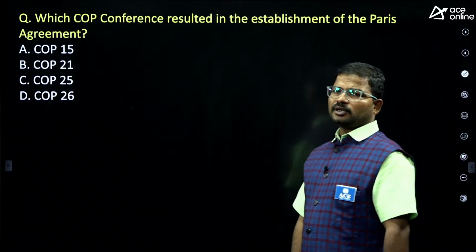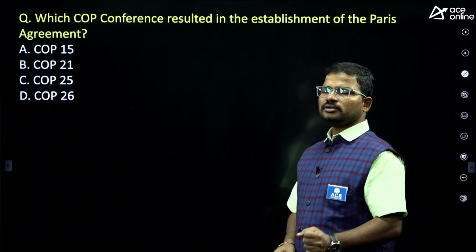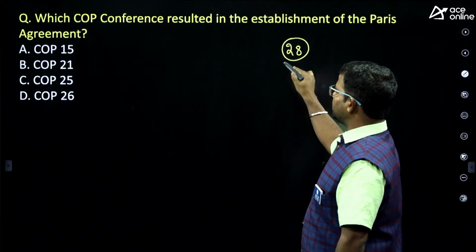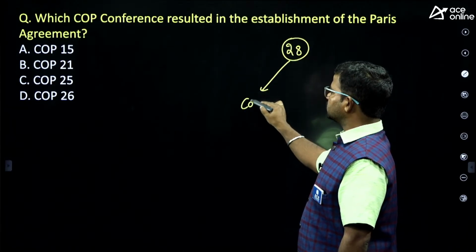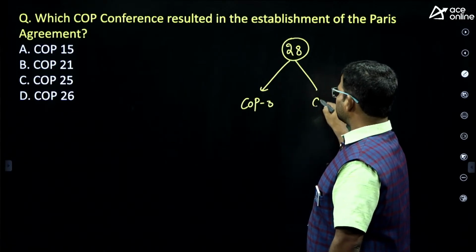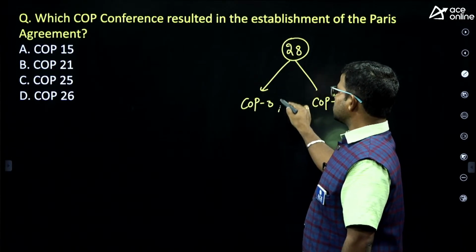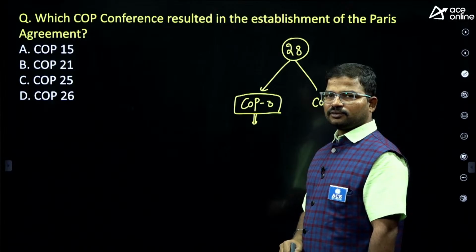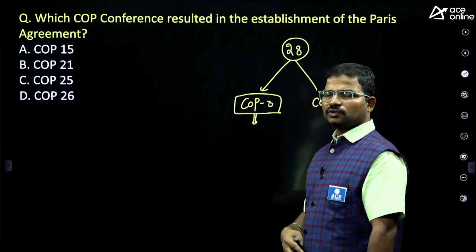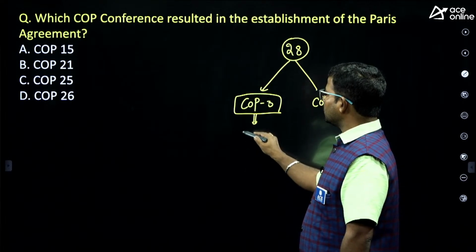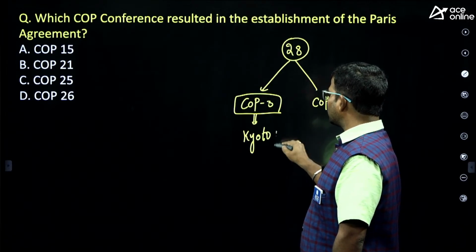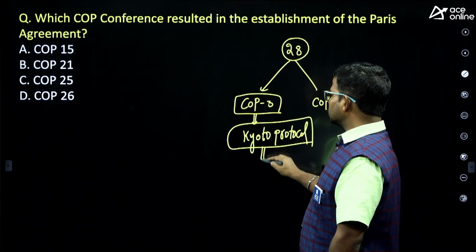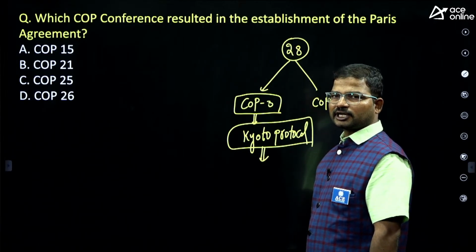Up to now, 28 COP conferences were completed. Of these, the most important one is COP3, and the second one is COP21. What is the specialty of COP3? In this, the first international protocol concerning greenhouse gases was initiated. The name of the protocol is the Kyoto Protocol. What is the importance of the Kyoto Protocol? It is the first international agreement to reduce carbon related gases.